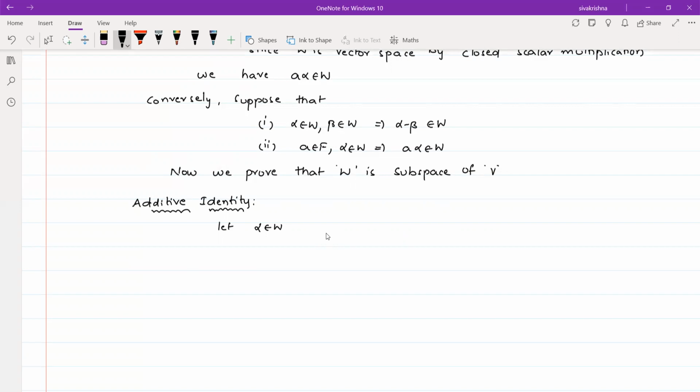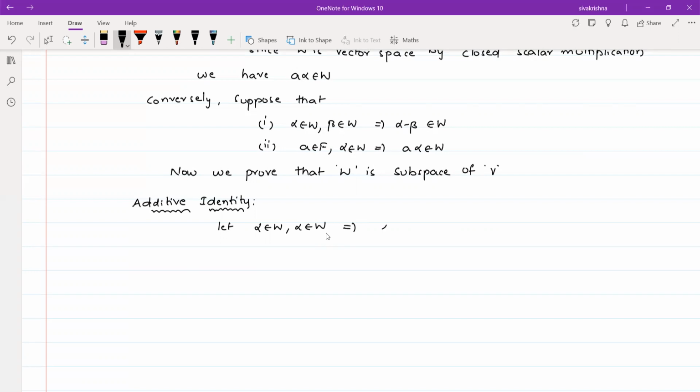For the identity property, I am considering alpha belongs to W, alpha belongs to W. I have considered the same element 2 times. This implies, by our converse supposition first bit, whenever we have 2 elements in W, then the difference of those 2 elements should also belong to W. We can use that condition.